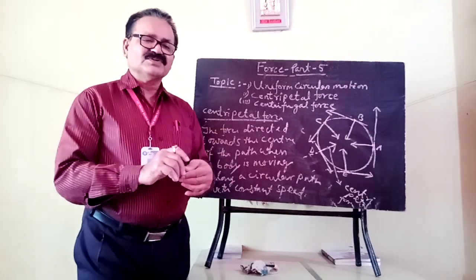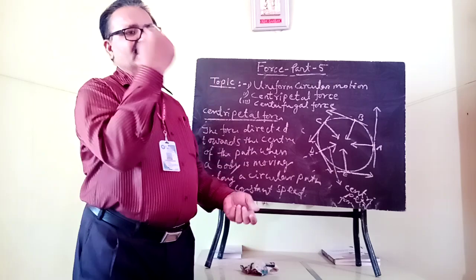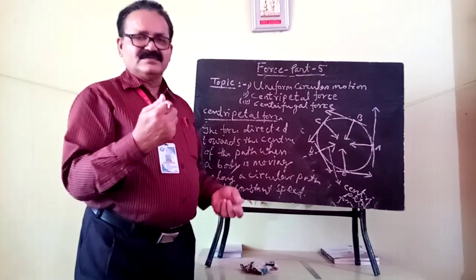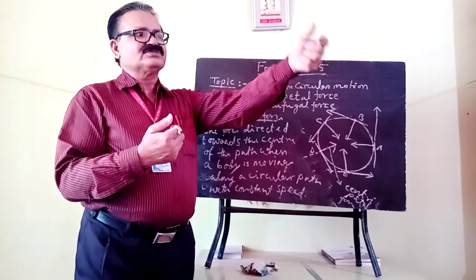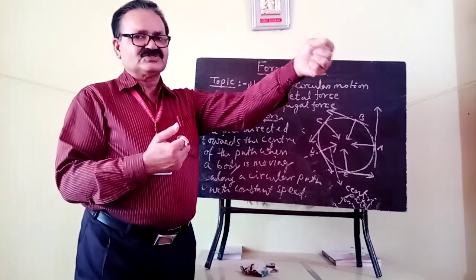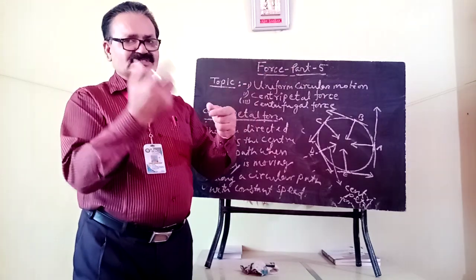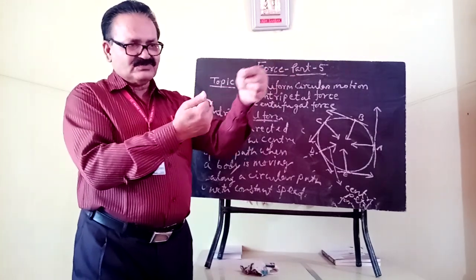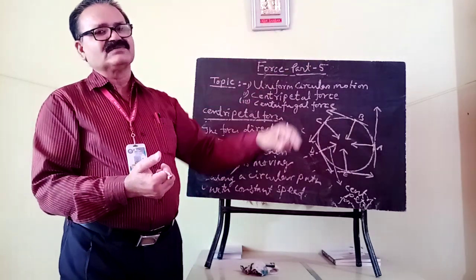For example, if you are tying a stone with a thread and rotating it, what will happen? You are applying a force on that stone towards your hand. So the direction of the force you apply by your hand on the stone while it moves along the circular path is towards your hand.